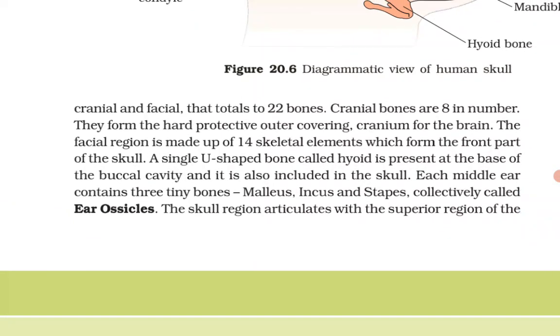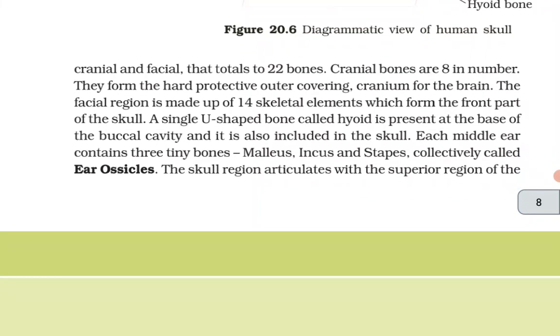Cranial bones are 8 in number, they form a hard protective outer covering cranium for the brain. The facial region is made up of 14 skeletal elements which form the front part of the skull. A single U-shaped bone called hyoid is present at the base of the buccal cavity and is also included in the skull. Each middle ear contains 3 tiny bones, malleus, incus and stapes, collectively called ear ossicles.